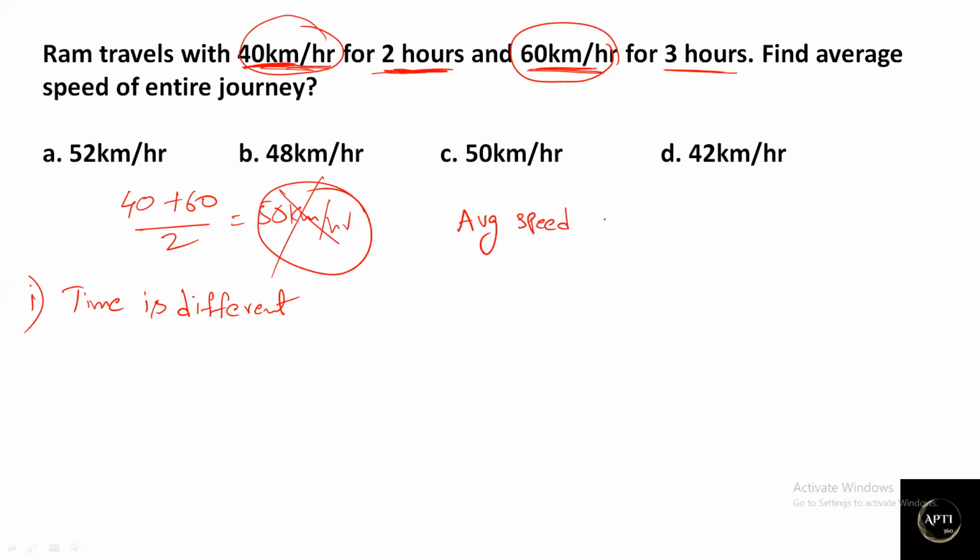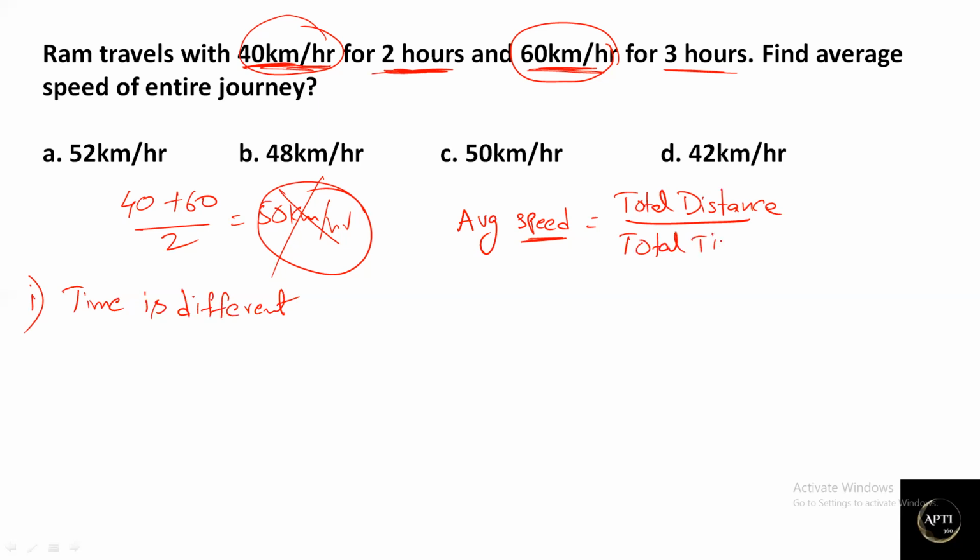Average speed will be calculated by using a simple formula. Already we know speed. What is the relation between time, speed and distance, which we have already discussed in the last videos? Speed is equal to distance divided by time, correct? So average speed is equal to total distance divided by total time.